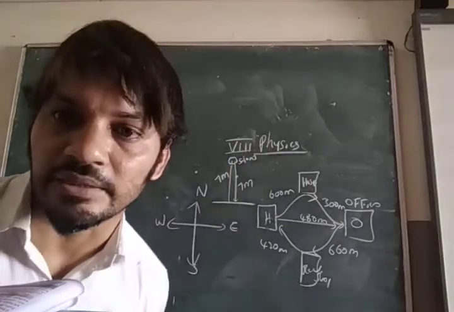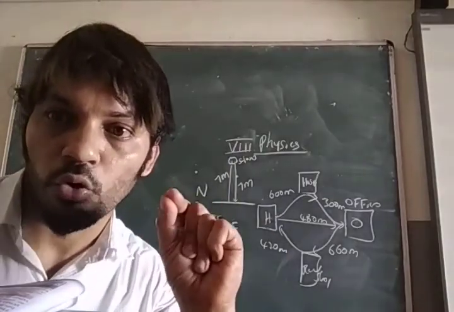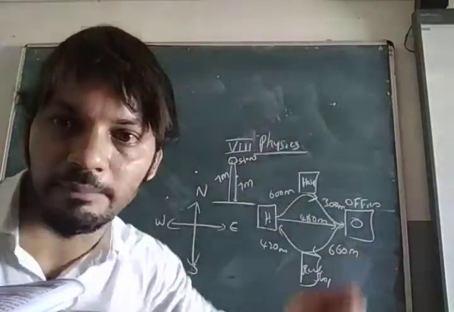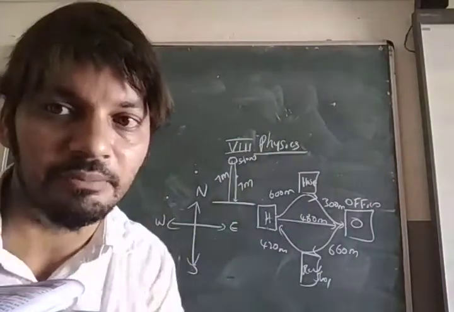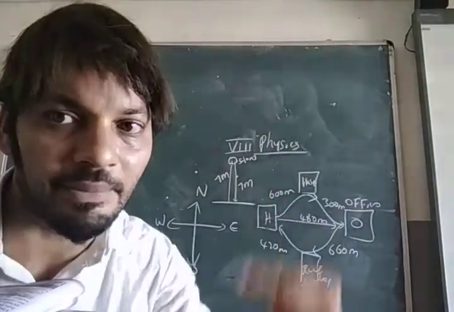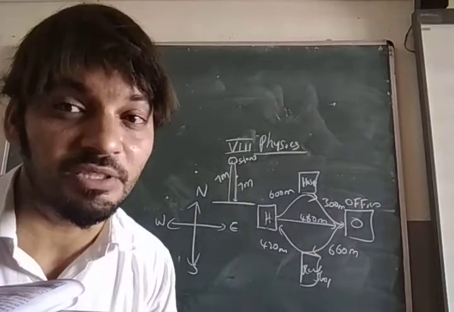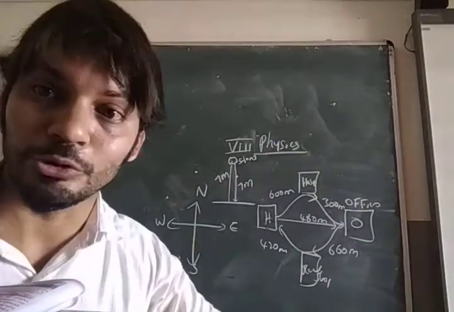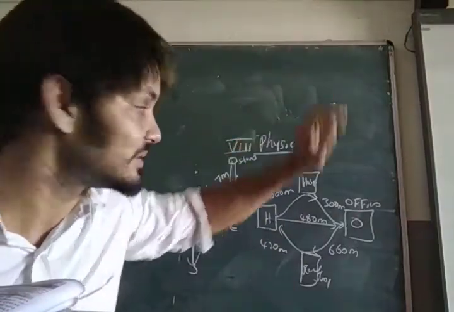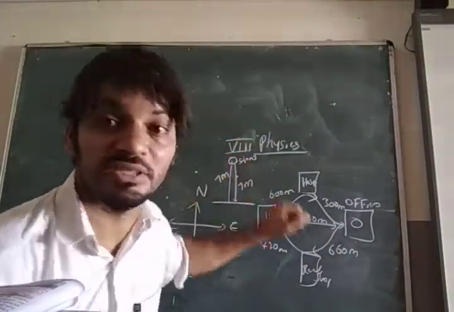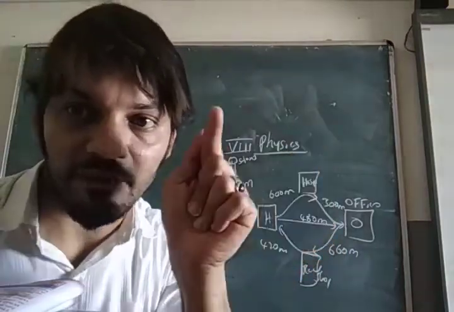Here, what is the distance? A stone thrown upward and coming back: 14 meter, moving up and coming back. What is the displacement from ground to topmost? 7 meter.